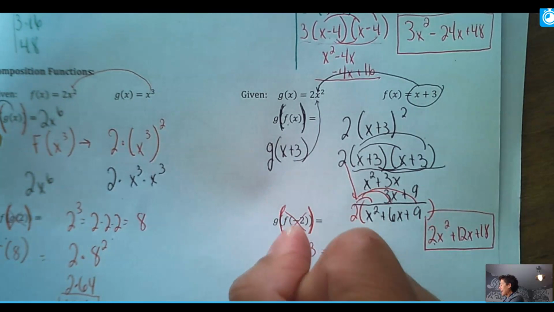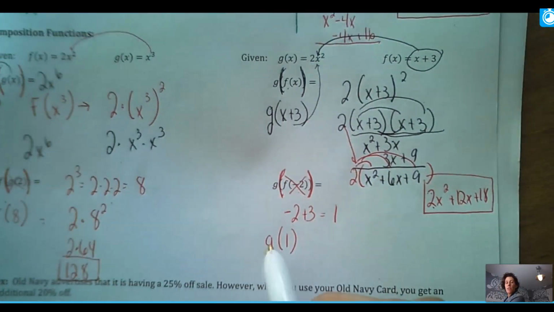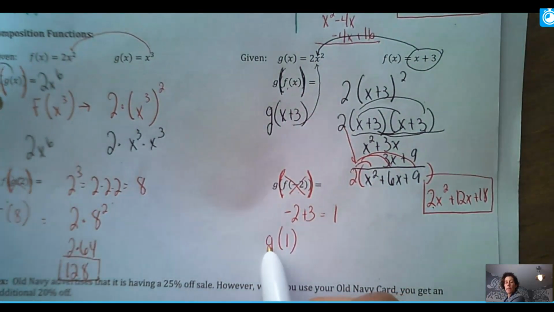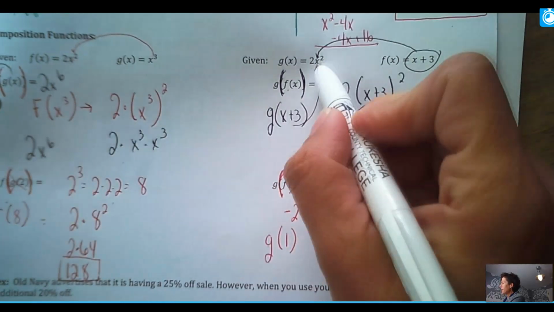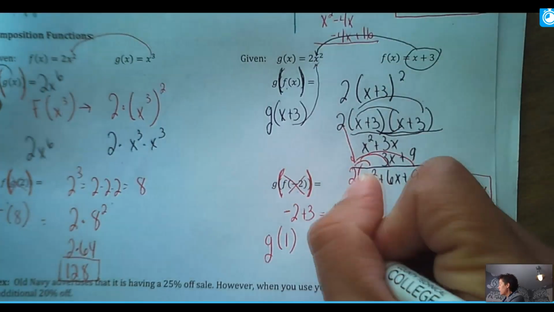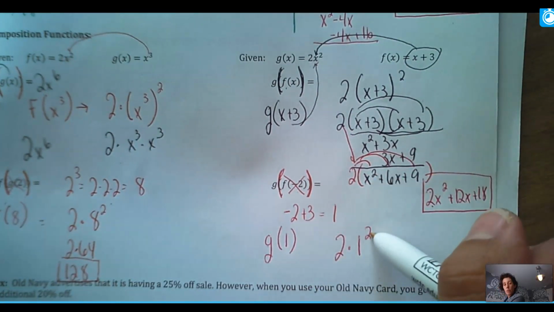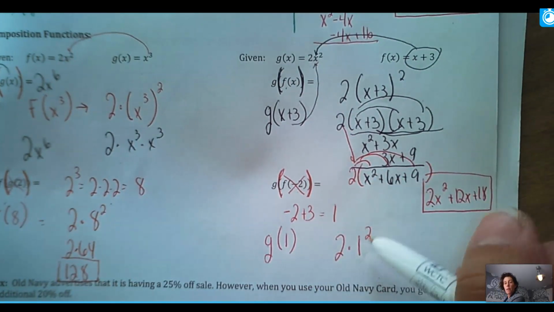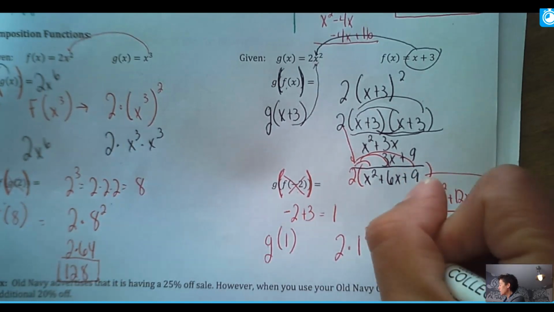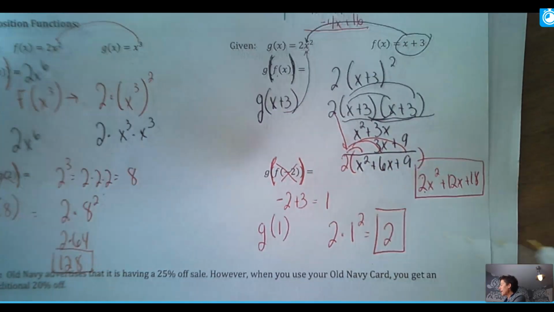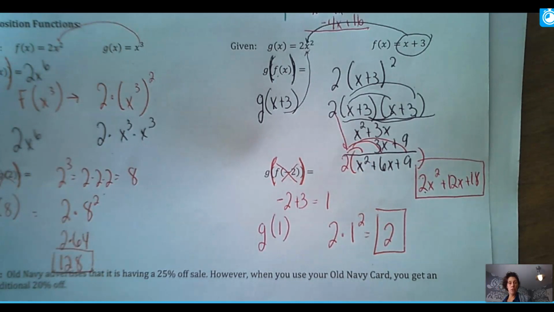And then I'm going to come back, and now I'm going to do the second part, which says now take 1 and put it into g's function. So I'm going to take 1 and put it right in there. So it's 2 times 1 squared. Again, do your exponent first. 1 squared is 1. 1 times 2 is 2. And so when I'm done, my final answer for this is 2.